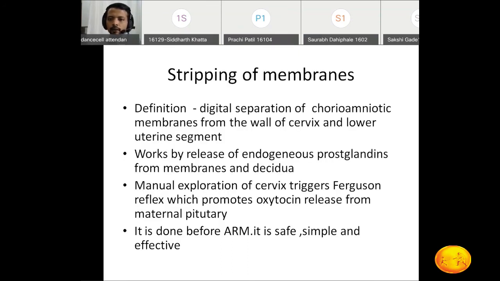And you must have heard about the stripping of the membranes. What we do in stripping of the membranes is insert our fingers and digitally separate the chorioamniotic membranes from the cervix as well as the lower uterine segment. That is called stripping of the membranes. Because of the separation of the membranes, endogenous prostaglandins are released from the membranes as well as the deciduum, and they will cause the induction of labor.